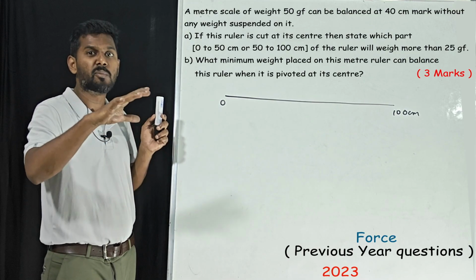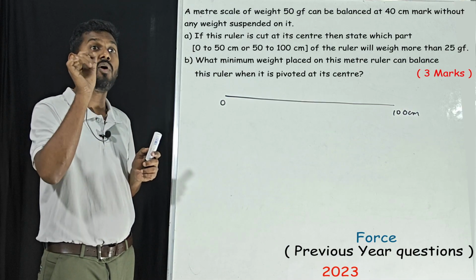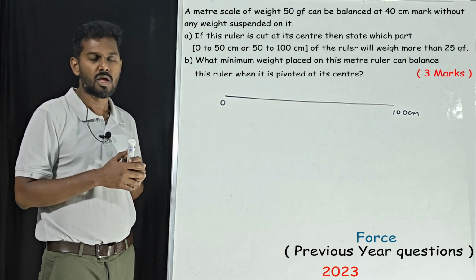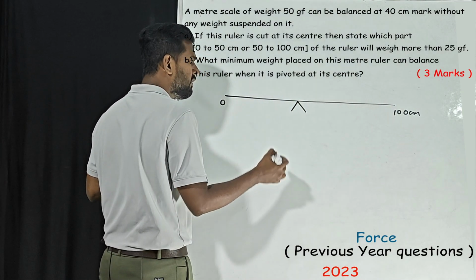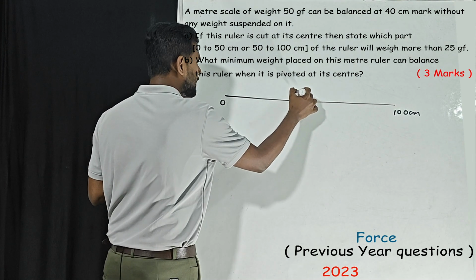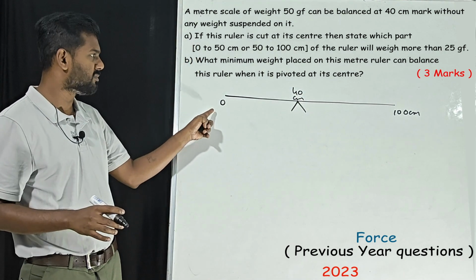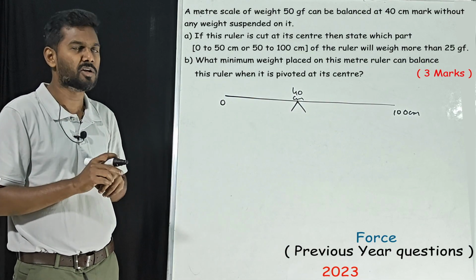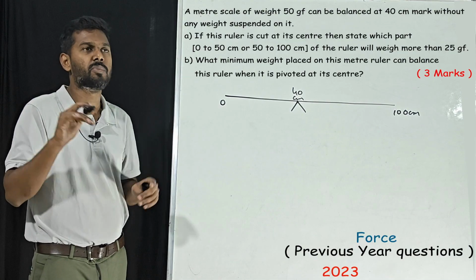So the weight of the meter scale is 50 gf, and it can be balanced at the 40 centimeter mark without any weight suspended on it. If you keep a fulcrum, a support, at 40 centimeter, the scale will get balanced. Even though it is from 0 to 100, the scale will balance itself without any weight suspended on it. Without weight it will balance, that means it will be in equilibrium.